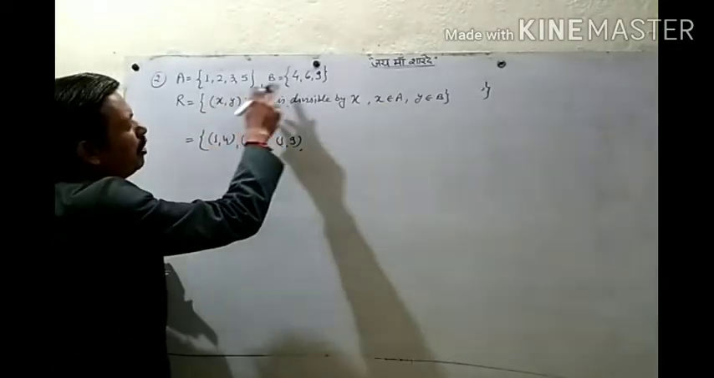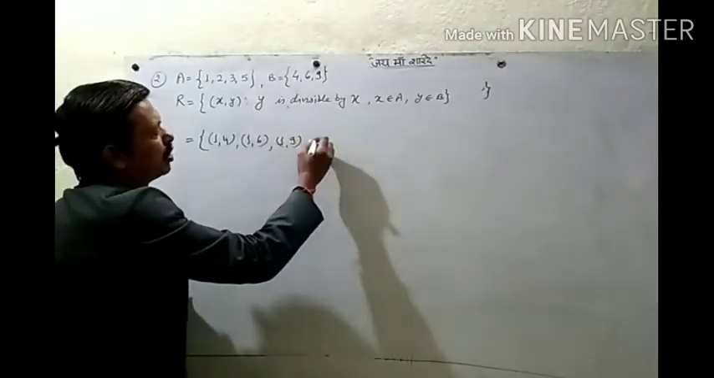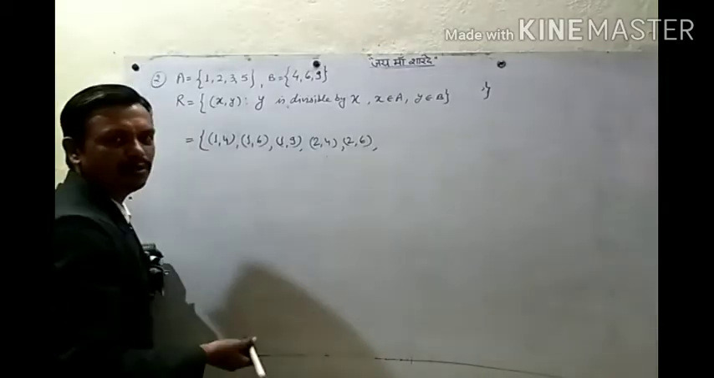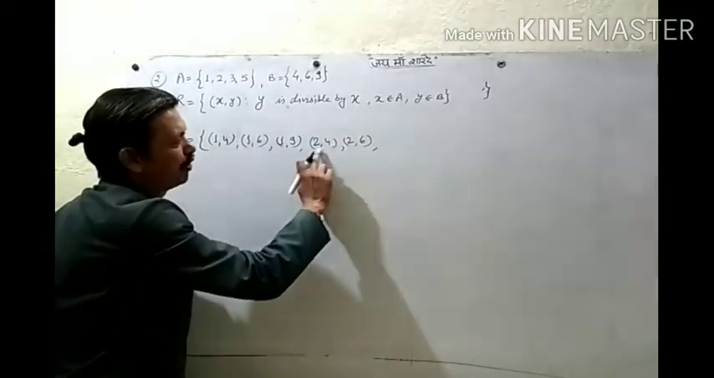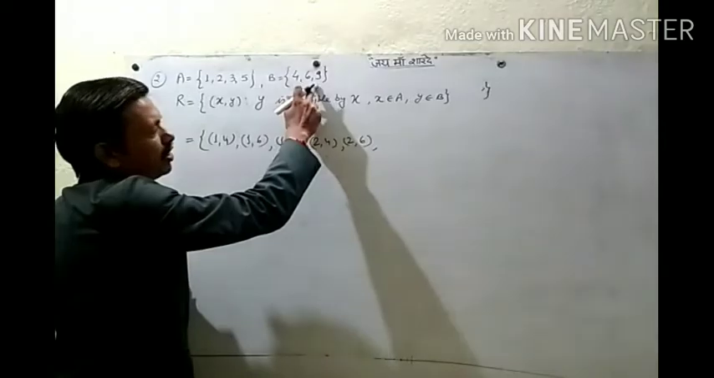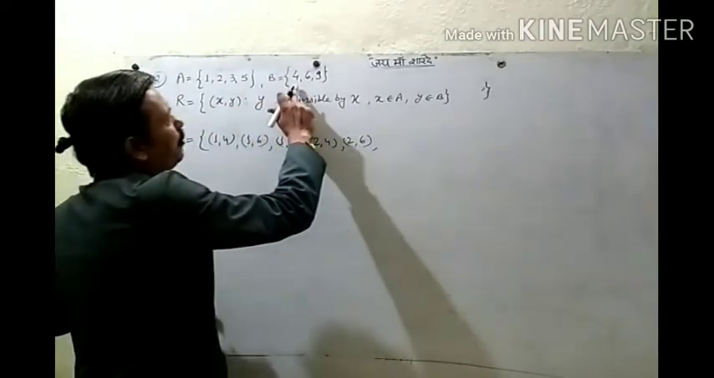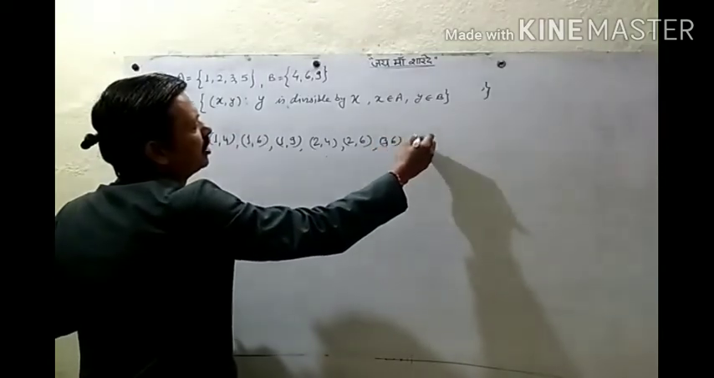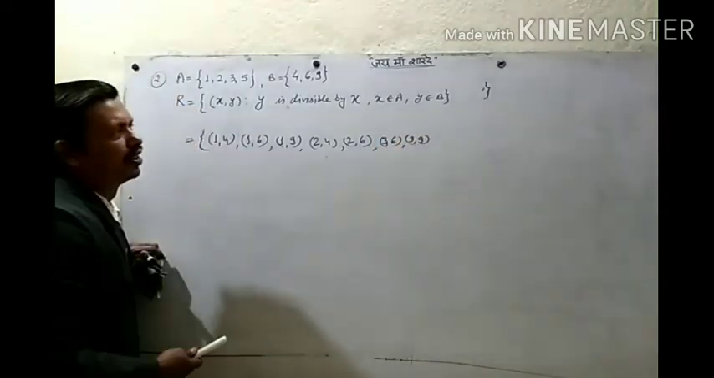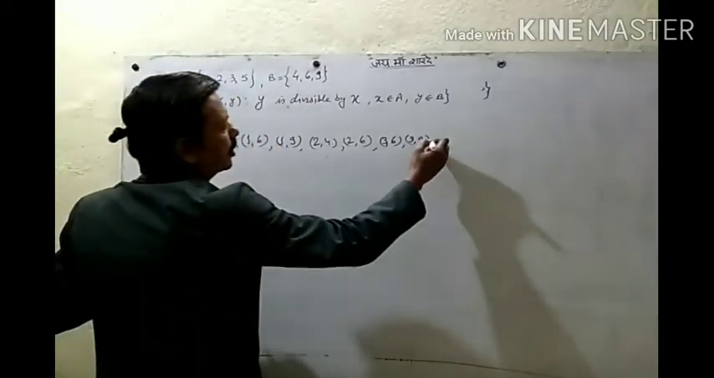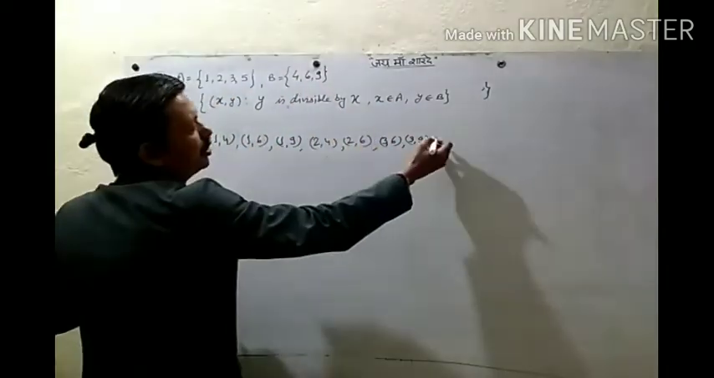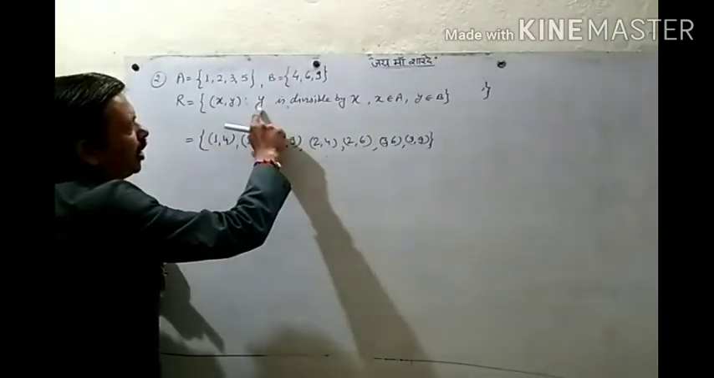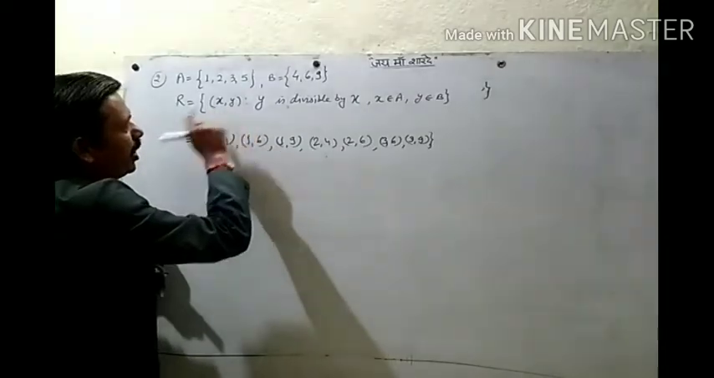Then which numbers can 2 divide? 2 can divide 4 and 6. So (2, 4) and (2, 6) will come here. The second element is divisible by the first element. Then can 2 divide 9? No. Then 3 can divide 4, 6, 9? 3 can divide 6, and 3 can divide 9. Then can 5 divide 4, 6 or 9? No. So here y is divisible by x, the second element divisible by the first element.